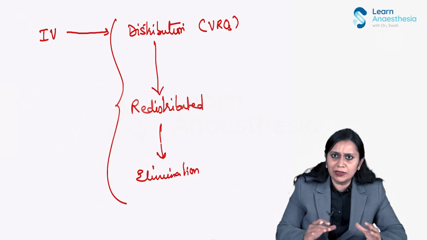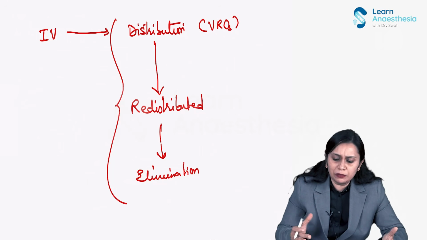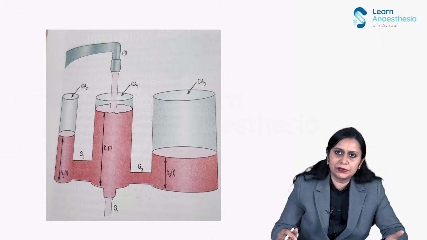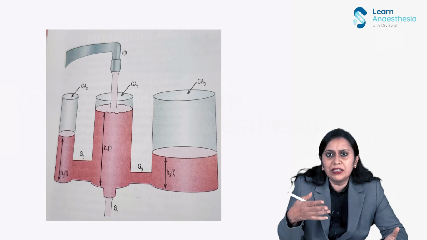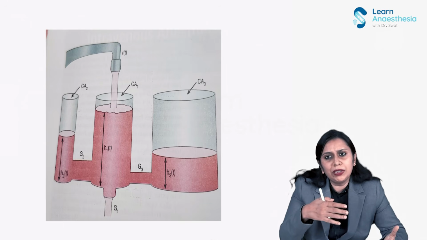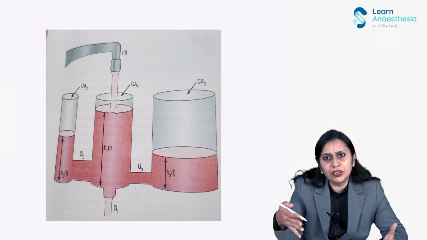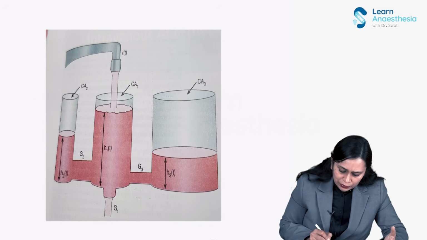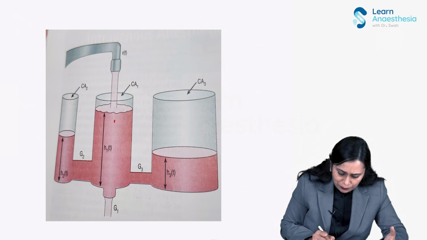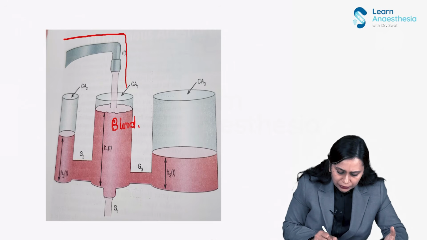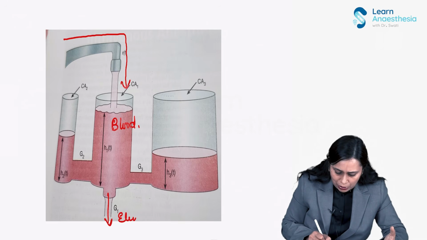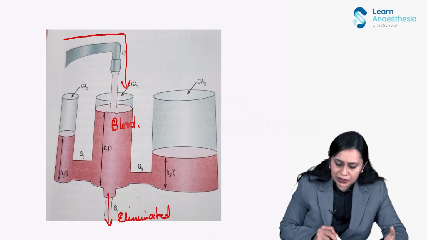And to make you understand it in a simpler way, this is a hydraulic representation, a three-compartment hydraulic representation of how the IV anesthetic agent is distributed in the body. So this central compartment is the blood, which we are filling, okay? And from the blood, this is how it is getting eliminated. Okay. From the blood, how is it getting distributed?